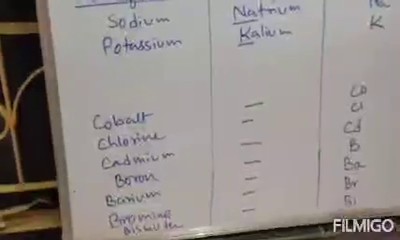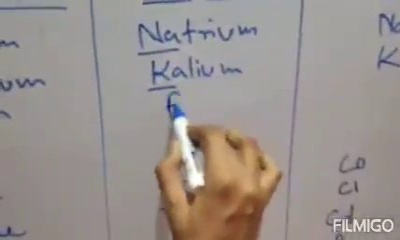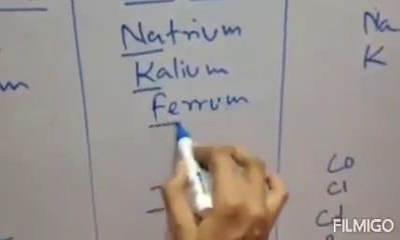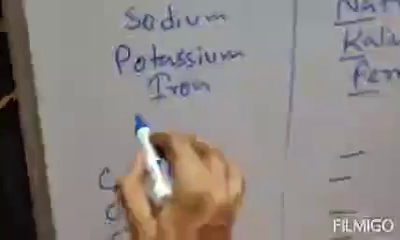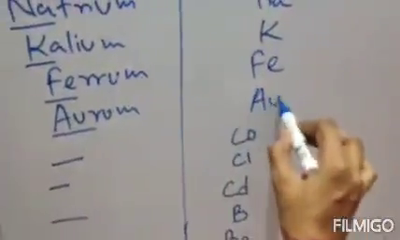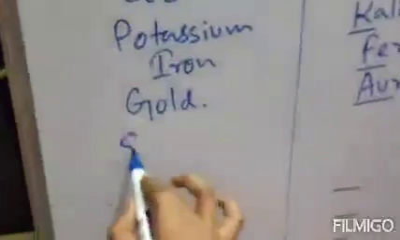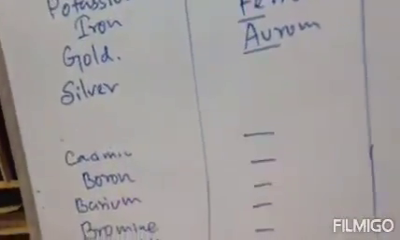Symbol of potassium is K. Next one is iron. Latin name is ferrum. First two alphabets, that is Fe, capital F, small e. Fe stands for ferrum. Next one, gold. Latin name is aurum. First two alphabets, that is capital A, small u, Au. After gold, one more important element, that is silver.